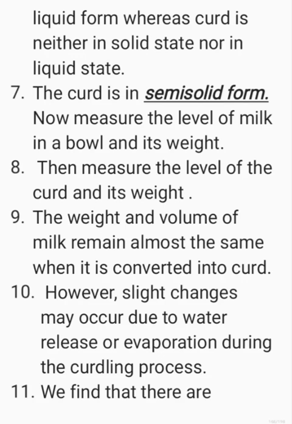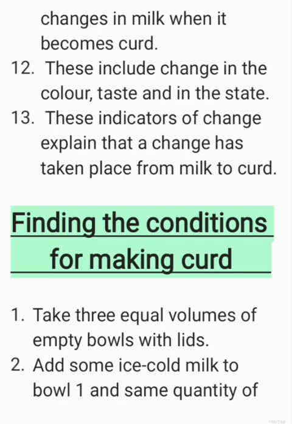Now measure the level of milk in a bowl and its weight. Then measure the level of the curd and its weight. The weight and volume of milk remain almost the same when it is converted into curd. However, slight changes may occur due to water release or evaporation during the curdling process. We find that there are changes in milk when it becomes curd. These include change in the color, taste, and in the state. These indicators of change explain that a change has taken place from milk to curd.